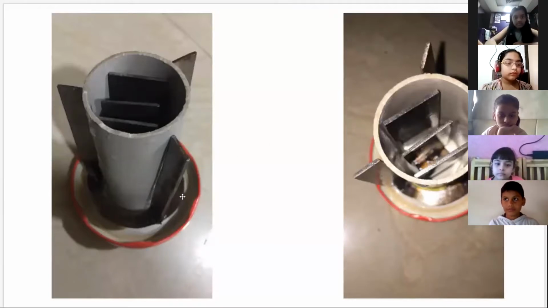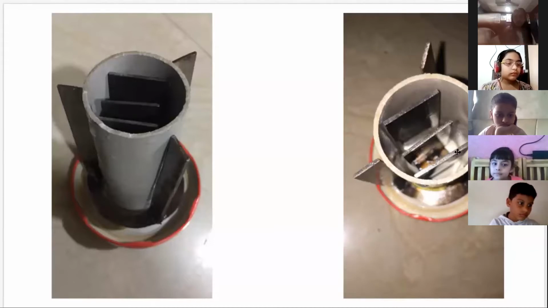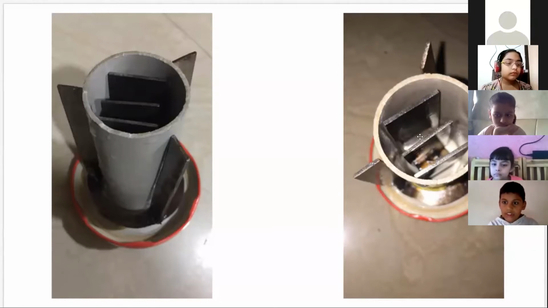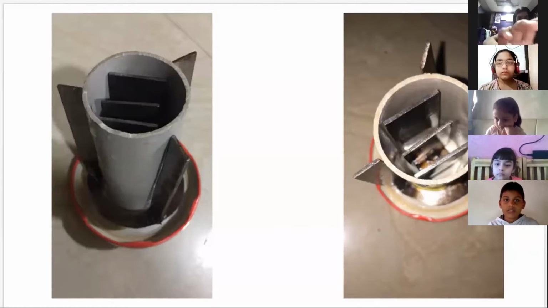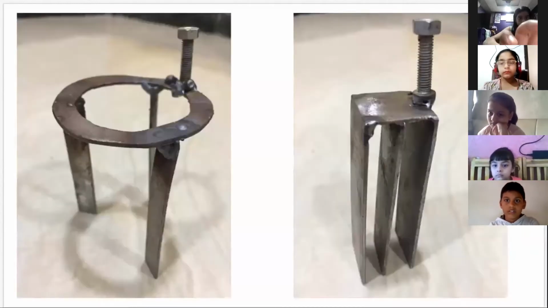In the next slide, you can see how I made the electrodes. Over here, this is one electrode and this is the other electrode, a metallic substance used for applying potential. This is how the chambers are separated by a plastic. It's a normal plastic pipe. I made it using a normal pipe, and if we disassemble the whole setup, this is how the electrodes I have used look. So these are both electrodes.